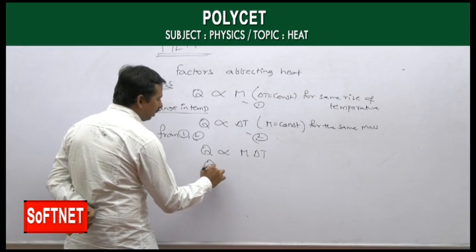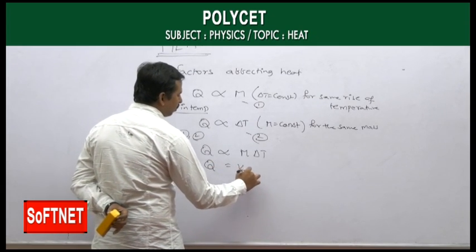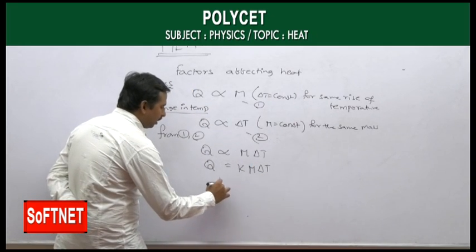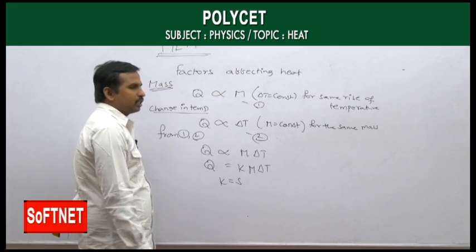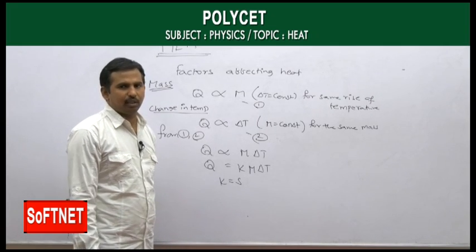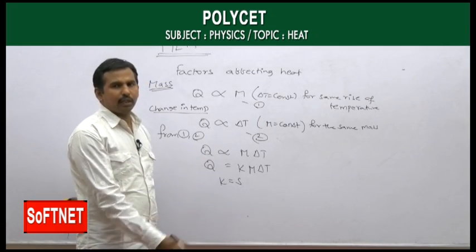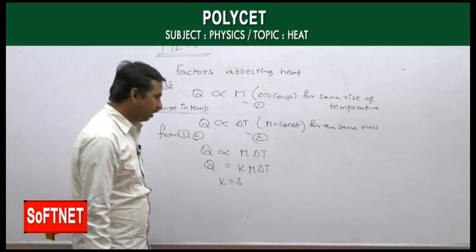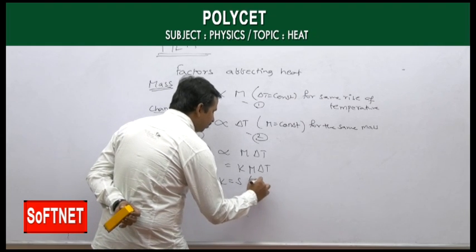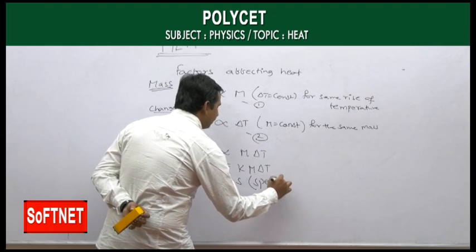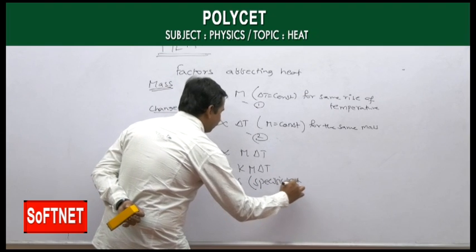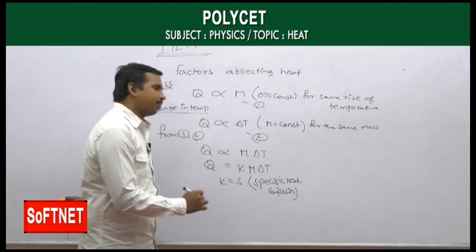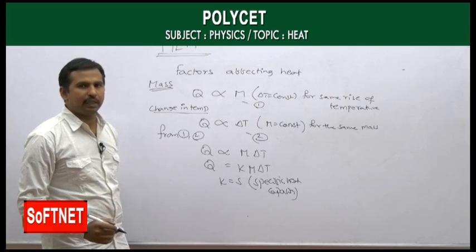Then on taking out that proportion, we get a constant K into M into delta T. That K we call specific heat capacity, which we discussed earlier, which is the nature of the substance. Here S is called what? Specific heat capacity. K is equal to S.